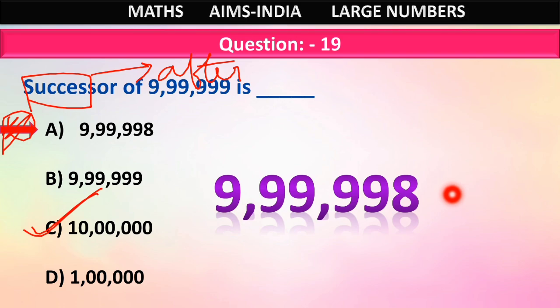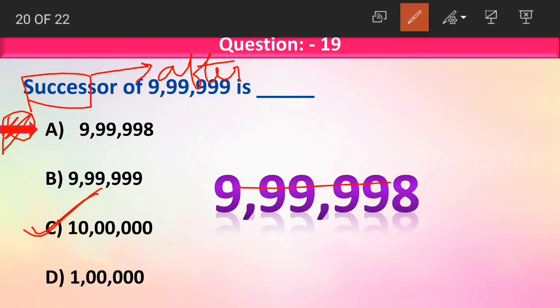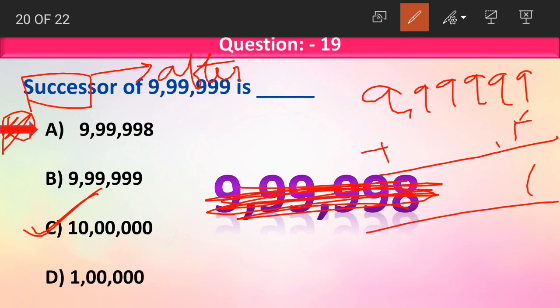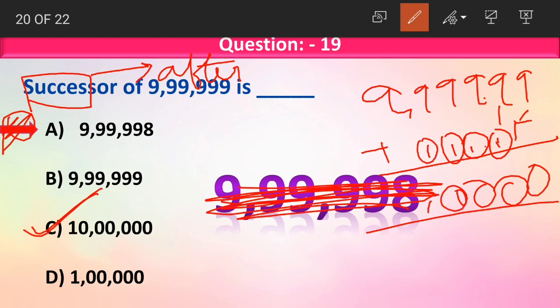Now the given number is 9,99,999. What should we do? We should add 1 to the given number. 9 plus 1, 10. 1 carried. Again 9 plus 1, 10. 1 gets carried, and this continues through every digit.